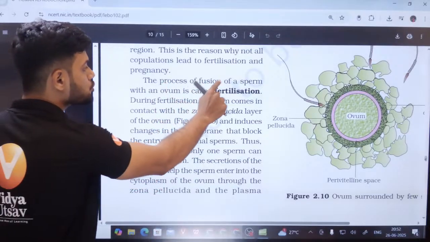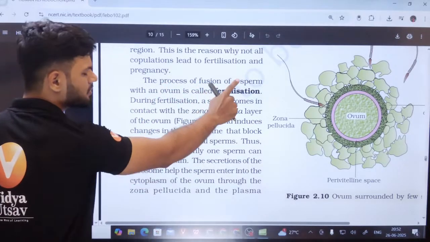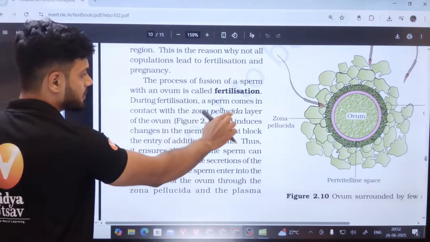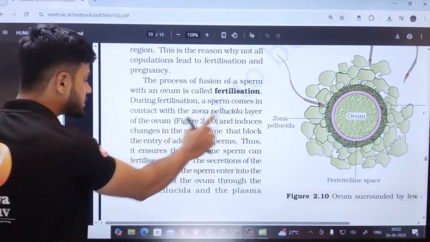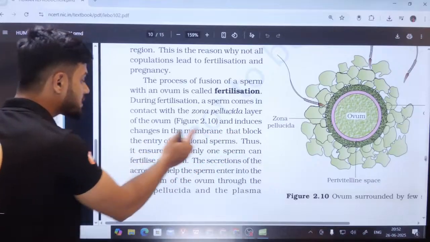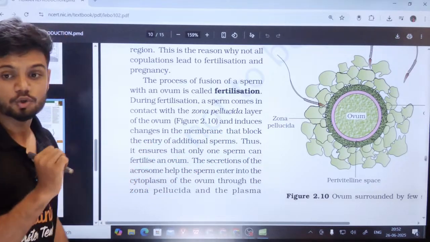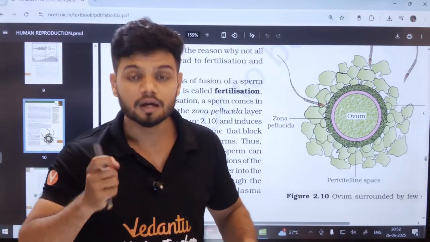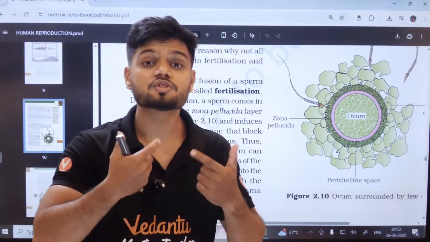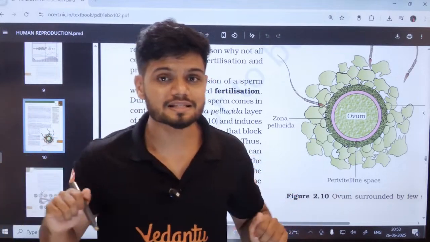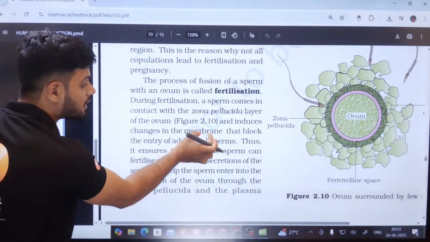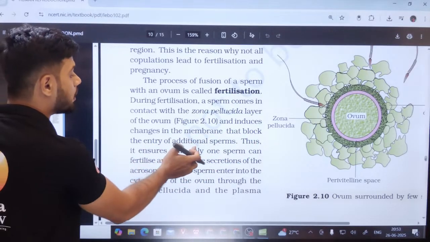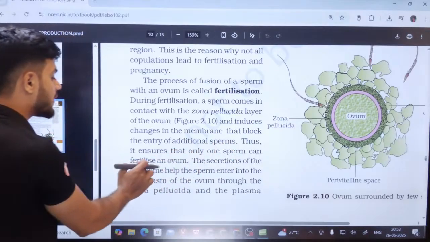The process of fusion of sperm with the ovum is called fertilization. That is fertilization, not syngamy. During fertilization, a sperm comes in contact with the zona pellucida, the ZP layer of the ovum, and induces changes in the membrane that block the entry of additional sperm. I told you, students, the ZP molecule has the receptor, and the sperm comes in contact with the receptor. Later there is a change in the membrane, that is membrane depolarization happening, because the sodium channels are opening. That blocks the entry of additional sperm, thus ensuring that only one sperm can fertilize an ovum.